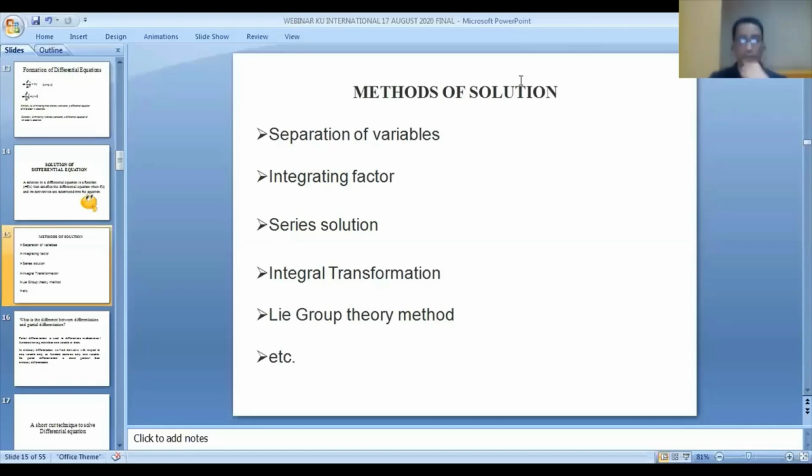So now the integral transformation. In integral transformation, the Laplace transformation is there. Laplace transformation is just like a Xerox machine. If I put in the differential equation, you can get that equation in an algebraic form. So with the help of some integral transformations and other transformations, for example Lie group theory method, we can solve the differential equation. We are going to discuss the Lie group theory method later on.